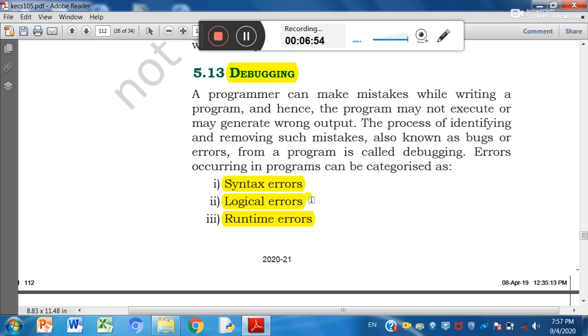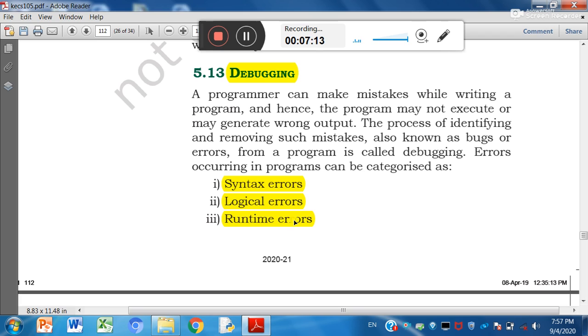Second one is logical error. In logical error, syntax will be okay. Interpreter will execute the program. But here output will be undesired. Output will be wrong. Right?